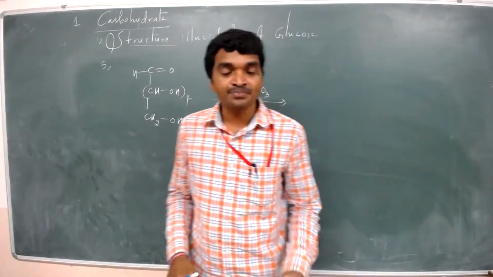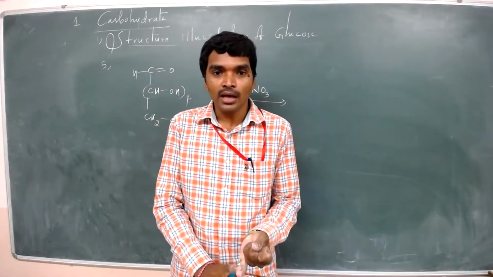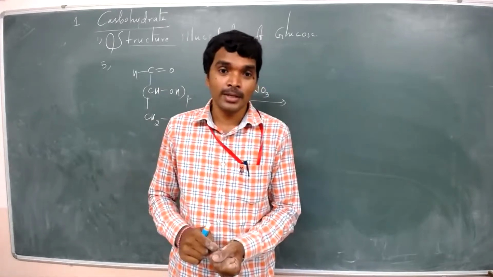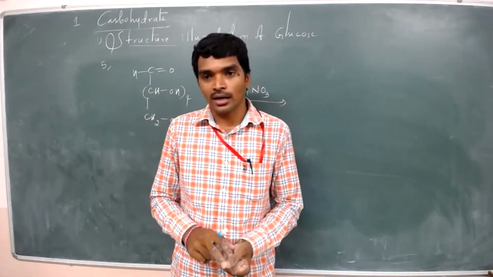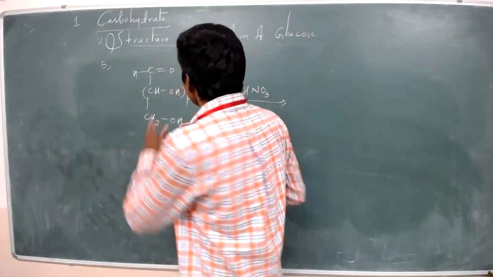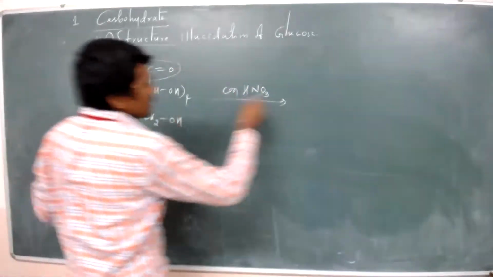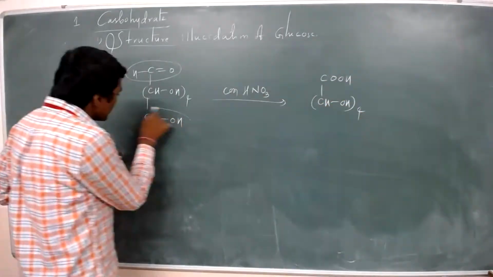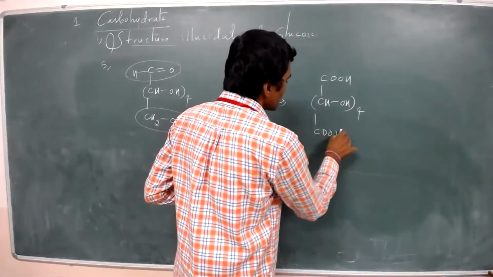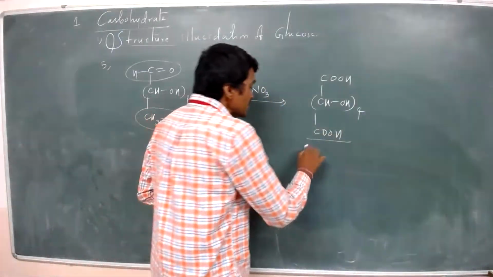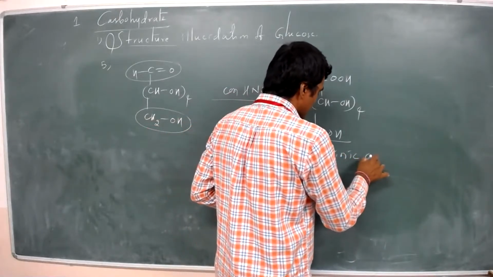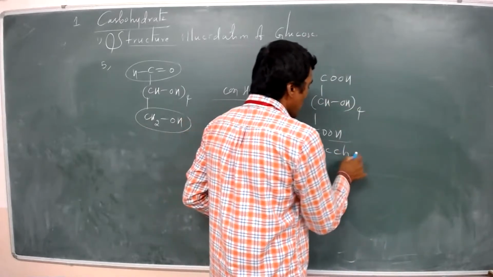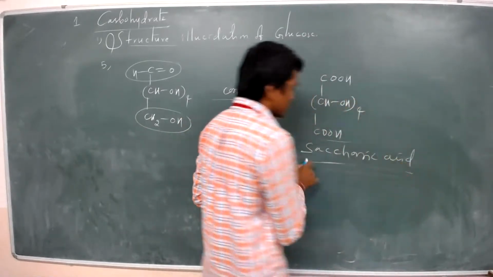One point to remember: primary alcohols undergo oxidation quickly, very fast. Primary alcohols first, then secondary alcohols, then tertiary alcohols. So here the aldehyde also undergoes oxidation, giving COOH, CH2OH taken 4. The terminal alcohol is also converted into a carboxylic acid. What is formed? Saccharic acid is formed.